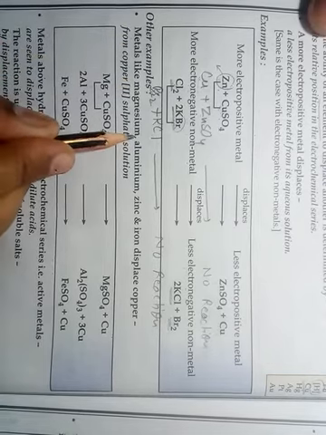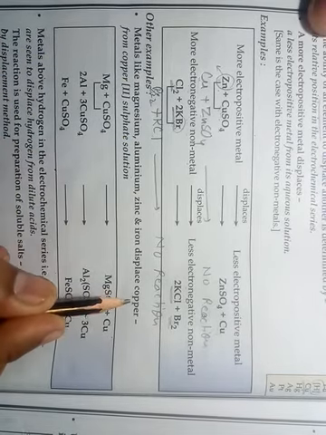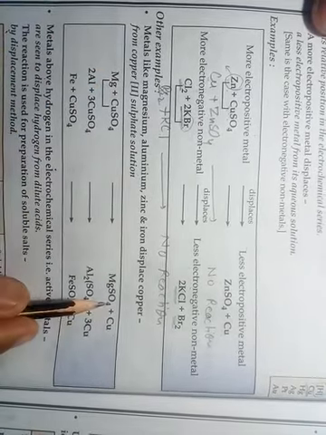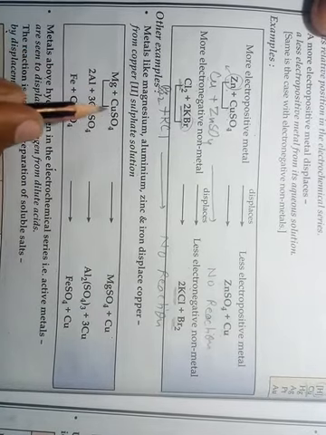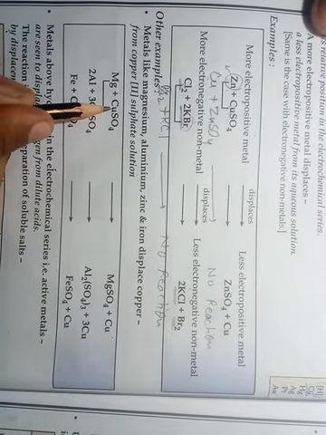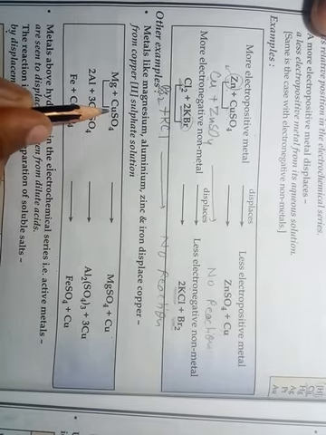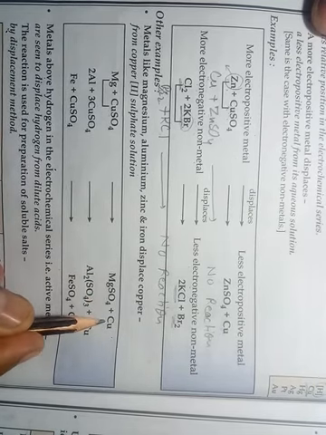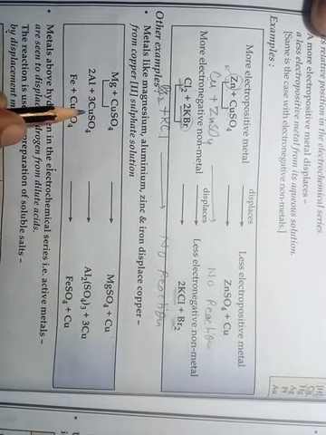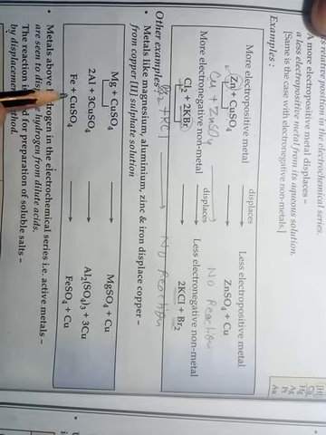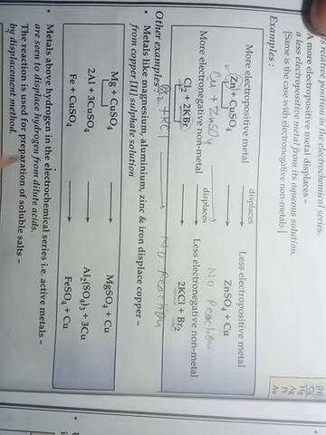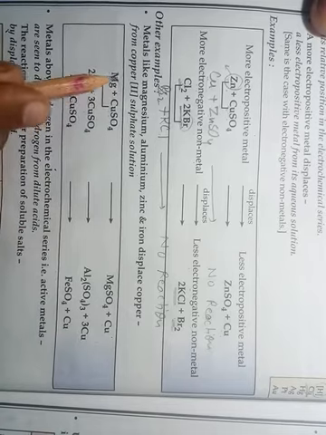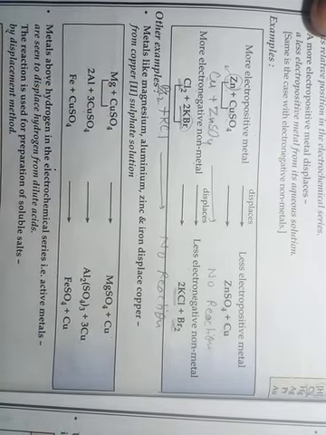Metals like magnesium, aluminium, zinc and iron displace copper from copper sulfate solution. So these are some displacement reactions. Magnesium is displacing another metal, copper, from copper sulfate solution. So what you are getting here is magnesium sulfate and copper. Aluminium is displacing copper. Iron is displacing copper. Okay students, so these are all displacement reactions or substitution reactions in which a metal is displacing another metal.